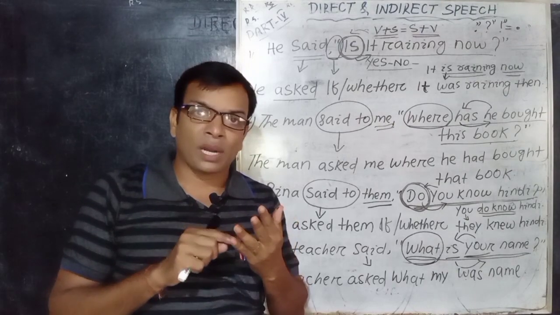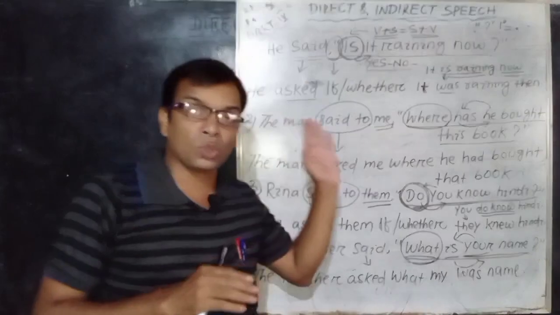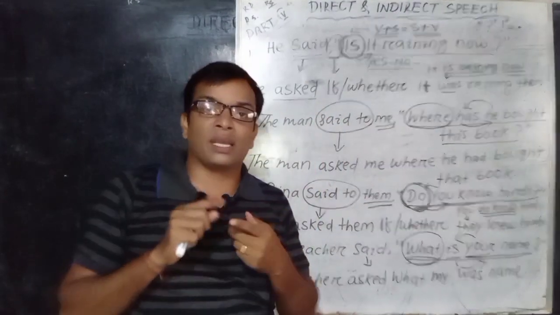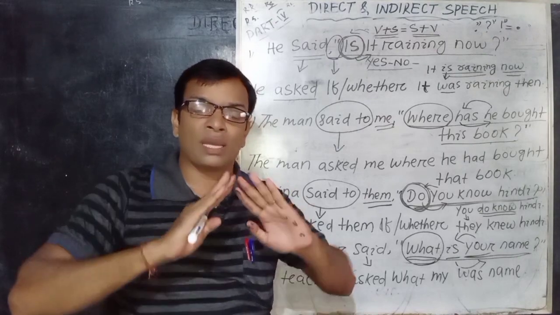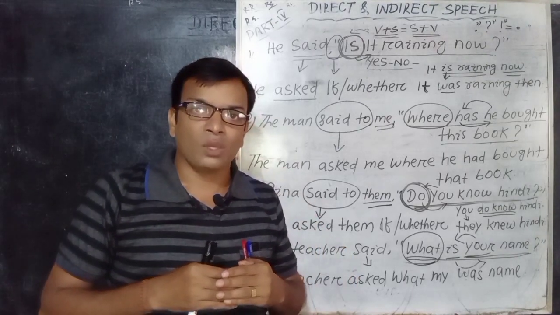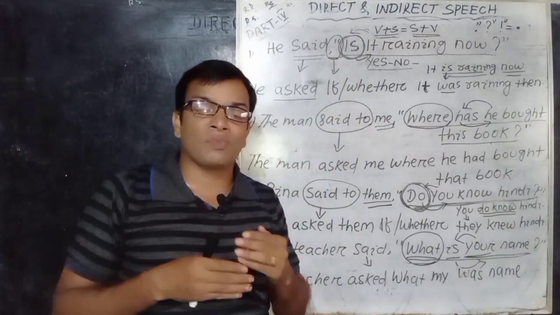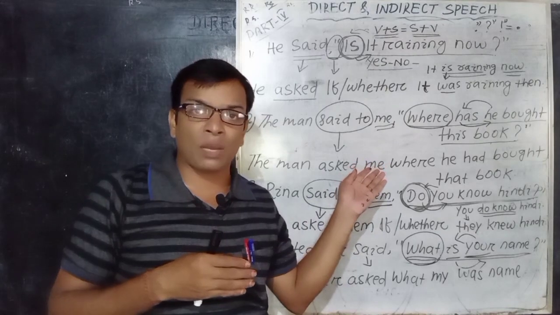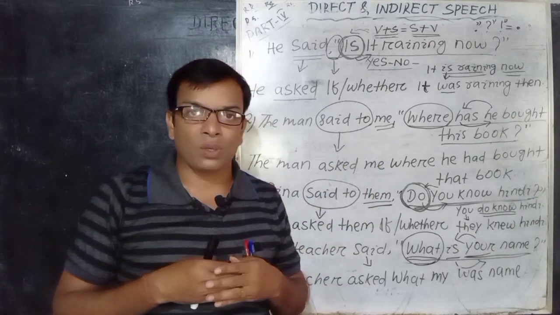The two important comparisons between these sentences: you should remember that if there is a particular WH word, then there is no use of an extra conjunction. But if the sentence starts with any one of the auxiliaries that we have already told you before, then use the conjunction if or whether.